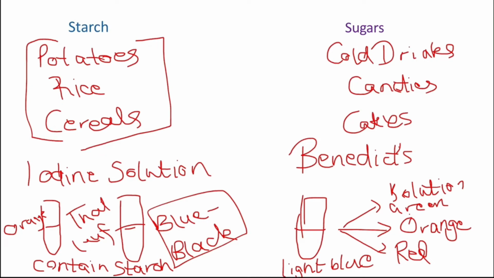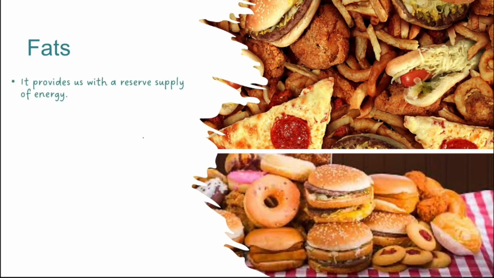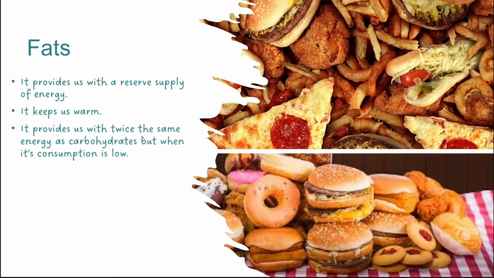Now it's the turn of the fats. So let's go to the next slide. Fats. What are fats? Fat provides us with a reserve supply of energy. It keeps us warm. It provides us with twice the energy of carbohydrates, but when its consumption is low. It means that if the food that contains carbohydrates is not available, the fats take up its place because they provide twice the energy of carbohydrates.